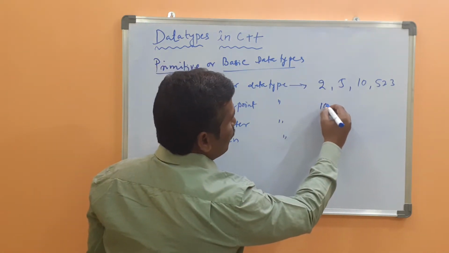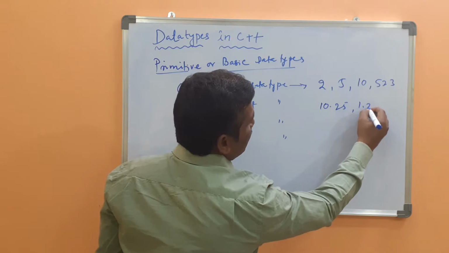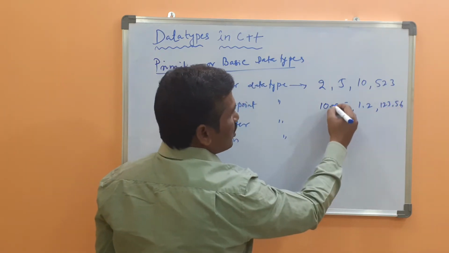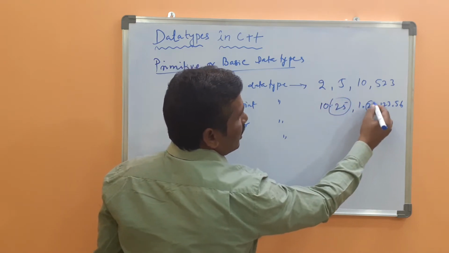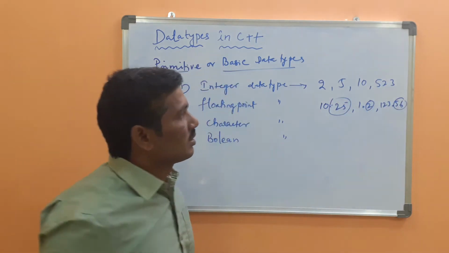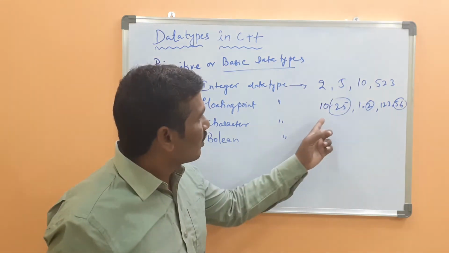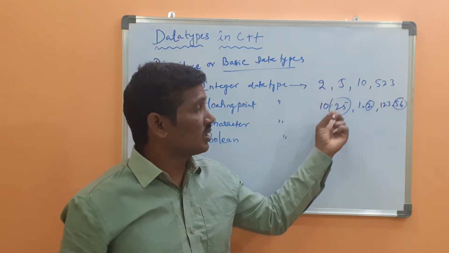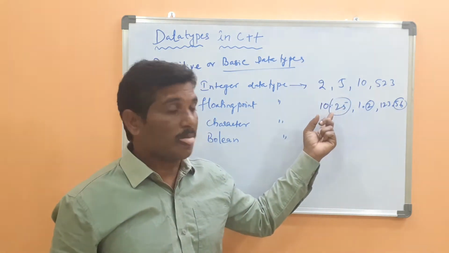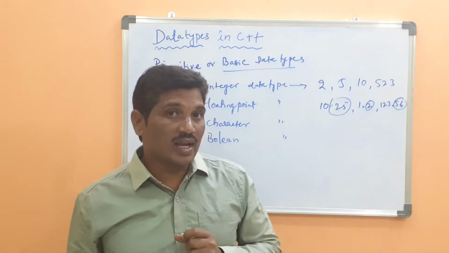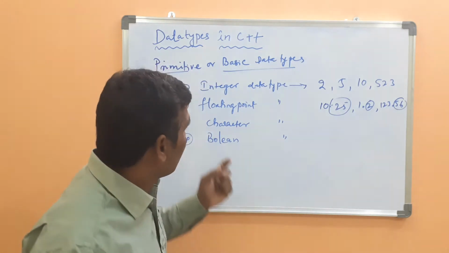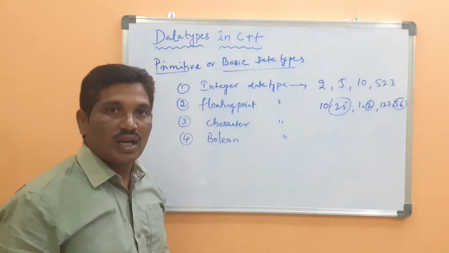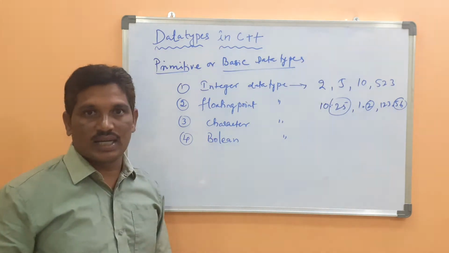Suppose 10.25, 1.2, 123.56, like that. These have digits after the decimal point. But an integer does not support the decimal point, it can't store a decimal point value. If you want to store a decimal or fraction value, you require the floating point data type. The character data type can store only one character.